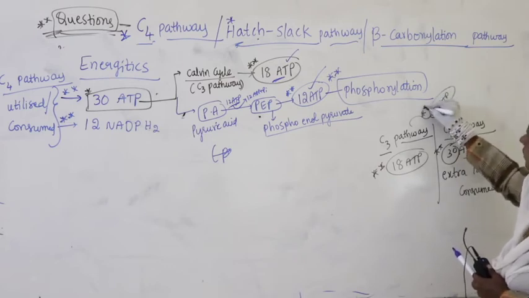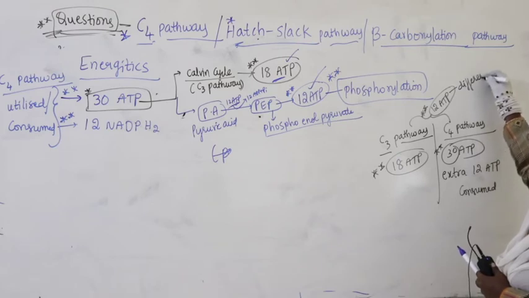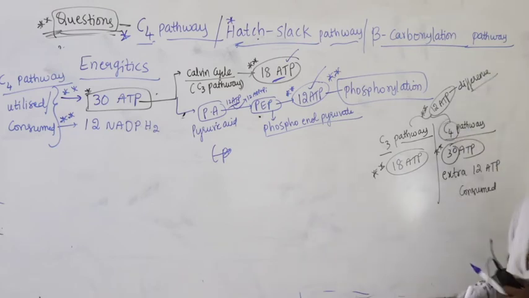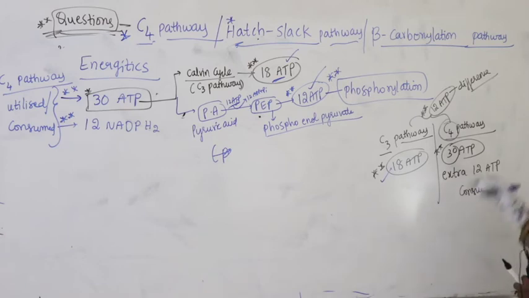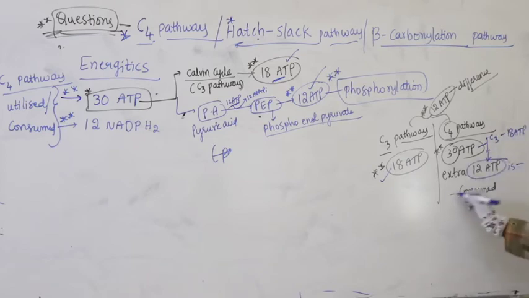There is a difference of 12 ATP, in the case of the C4 pathway. Very important. In the C3 pathway how much ATP is utilized? 18 ATP. In C4 also 18 ATP by the C3 pathway, and there is an extra 12 ATP consumed. Because of that altogether it becomes 30 ATP. So there is a possibility of getting a question that the C4 pathway differs from the C3 pathway by a difference of 12 ATP.